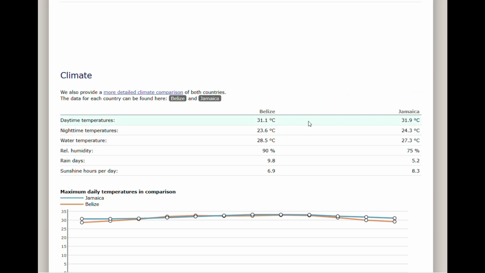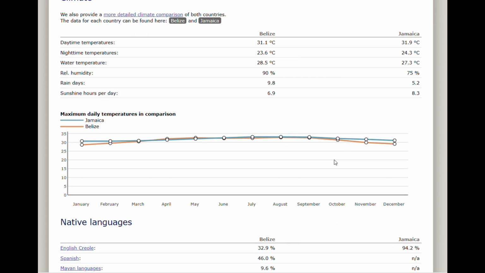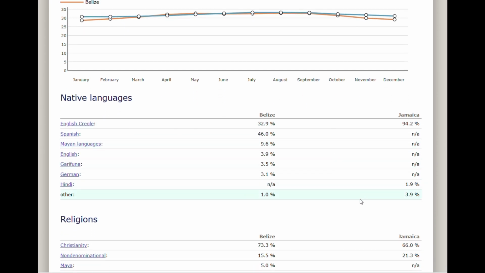So, just by looking at the climate of the two countries, they're pretty much the same when it comes to the daytime temperatures and the nighttime temperatures. Like I mentioned earlier, they're very similar when it comes to their climate and temperature. The water temperature is a bit higher in Belize than Jamaica. The humidity rate is a lot higher in Belize than Jamaica based on these results, and it rains more there too, though the sunshine hours per day is higher in Jamaica than Belize.